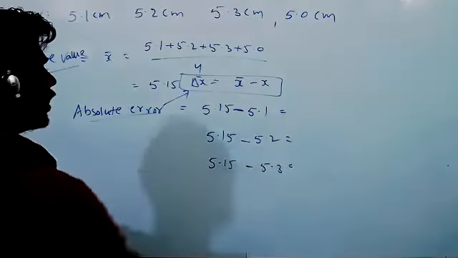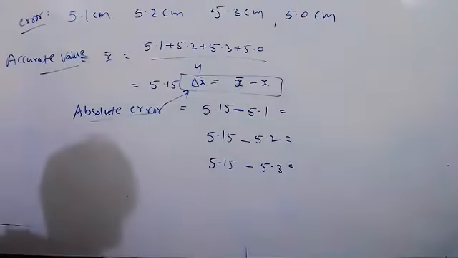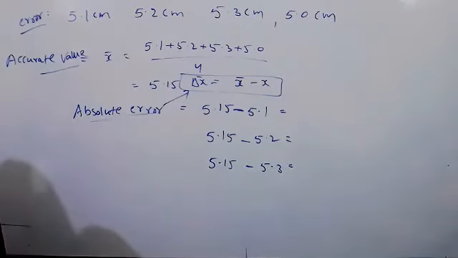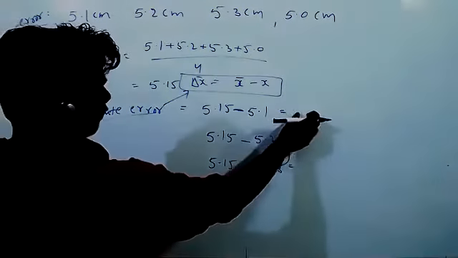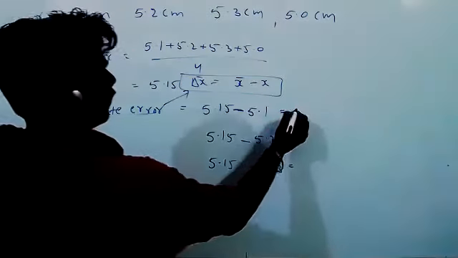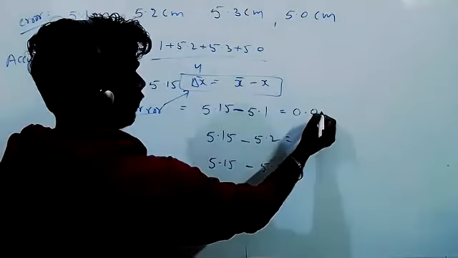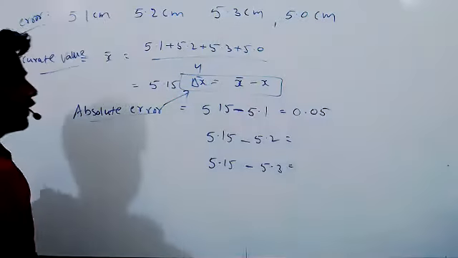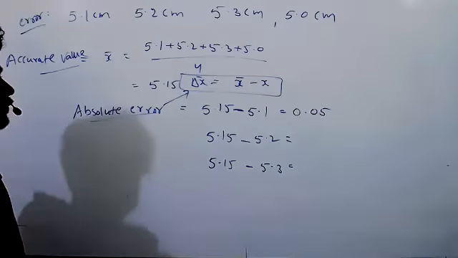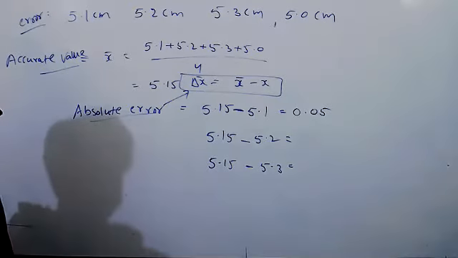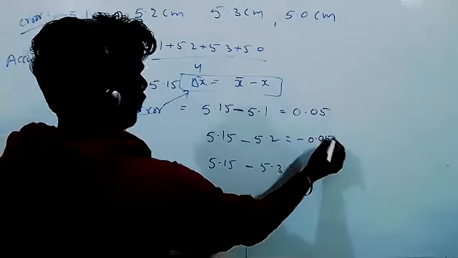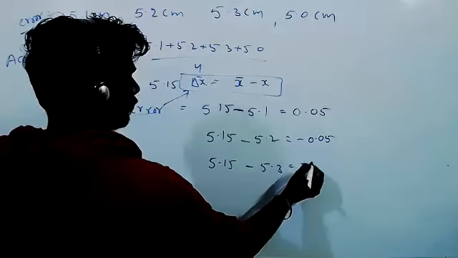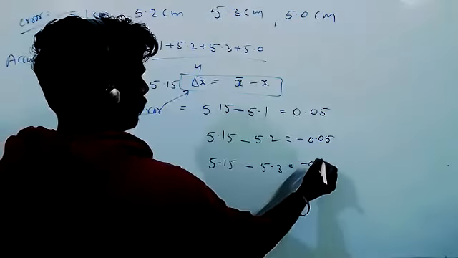Here, what is the absolute error? 0.05, not 0.15, right? Here, how much will you get? Minus 0.05. Here, minus 0.15, right?